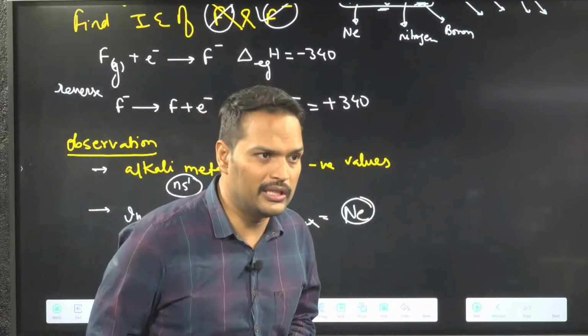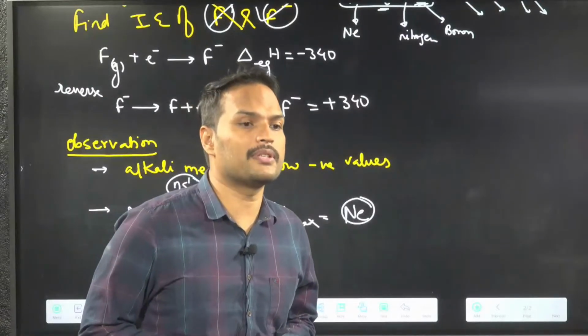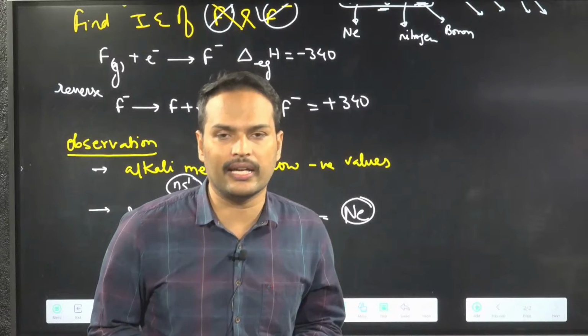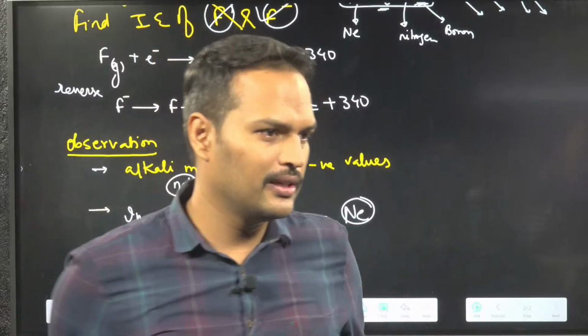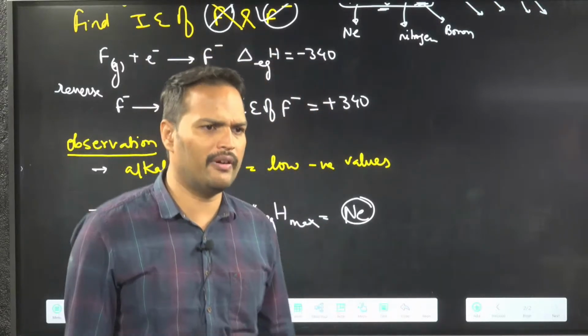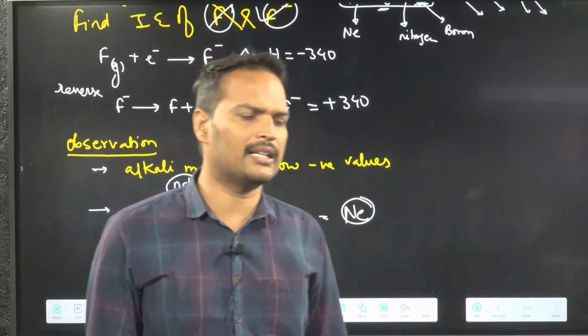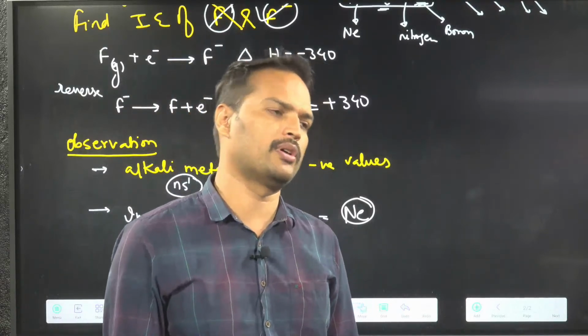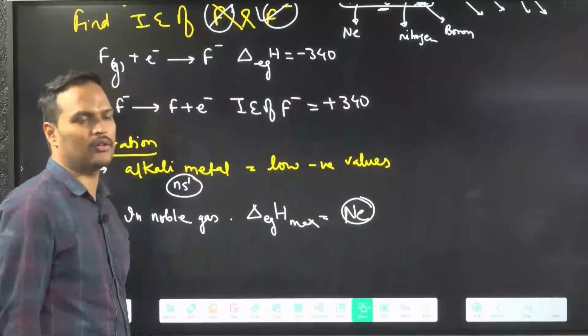So don't think only this. What we have said is that from second onwards electron gain enthalpy is always positive, no exceptions. From second onwards for any atom, the electron gain enthalpy value is positive. So we are done with electron gain enthalpy and electron affinity.